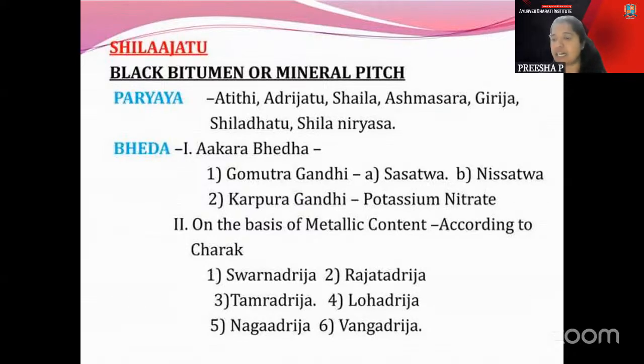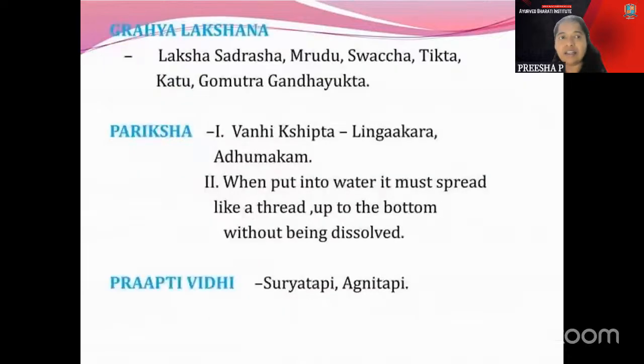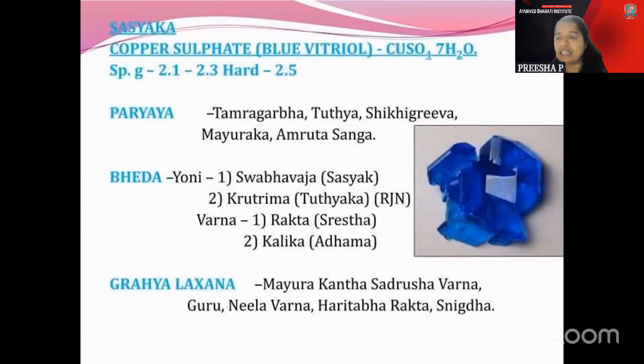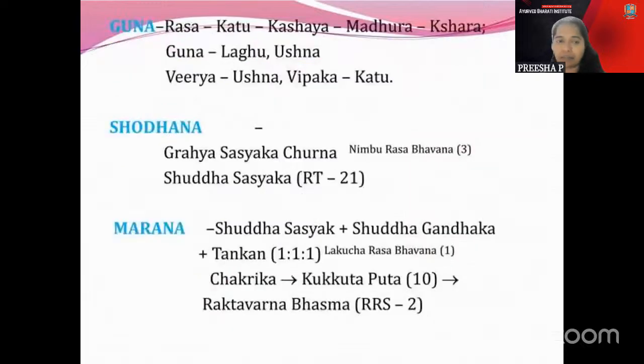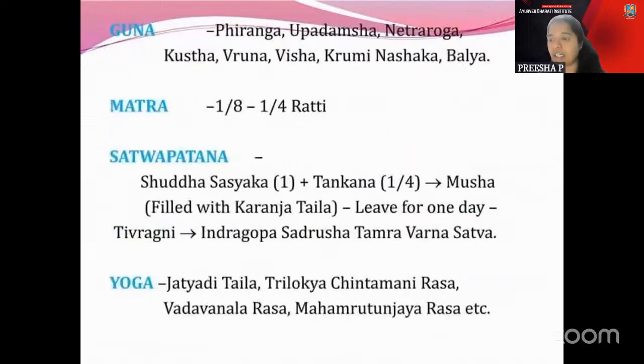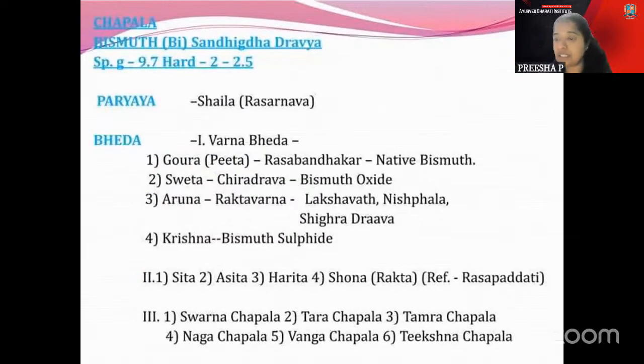Then next is regarding the Sasyika part. So in the Sasyika, it is Namburasa Bhavana, Rakta Varga part, and here the dosage is important. The Sasyika dosage is 1 by 8 to 1 by 4 rati. That is a very important part. And Jatyadigrida, Kanagasundara Rasa, these are the important Rasa Yogas. Tutamrada Malahara is there. Then Vadavan Rasa, Varishoshan Rasa, Kanagasundara Rasa, Jatyadigrida or Taila. Then coming to the Chapala part.